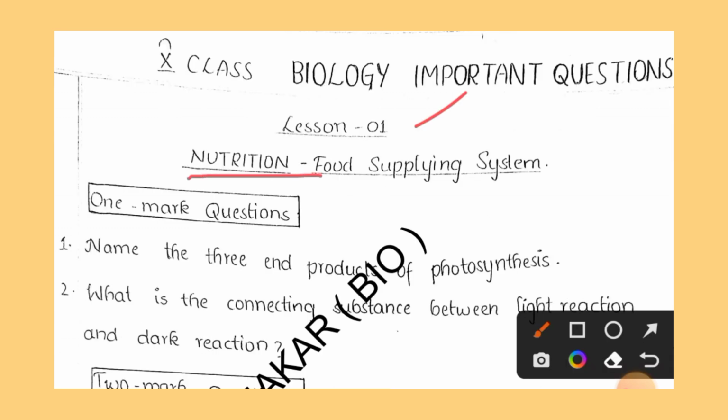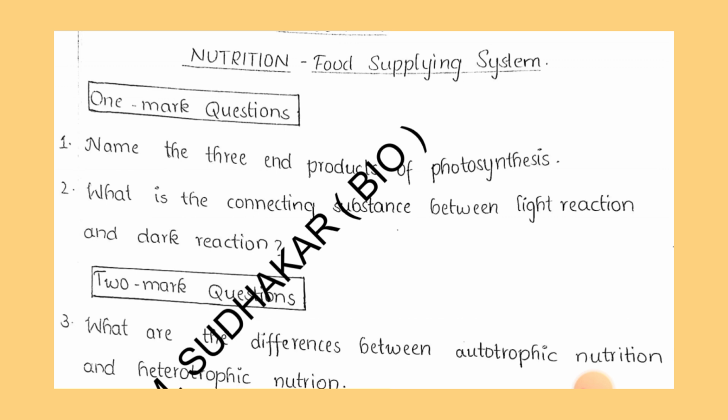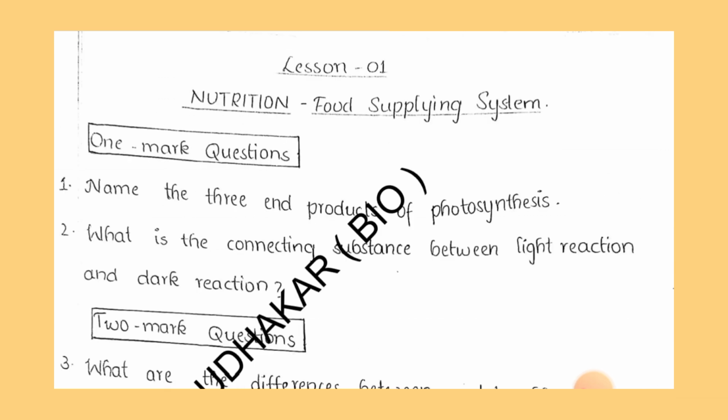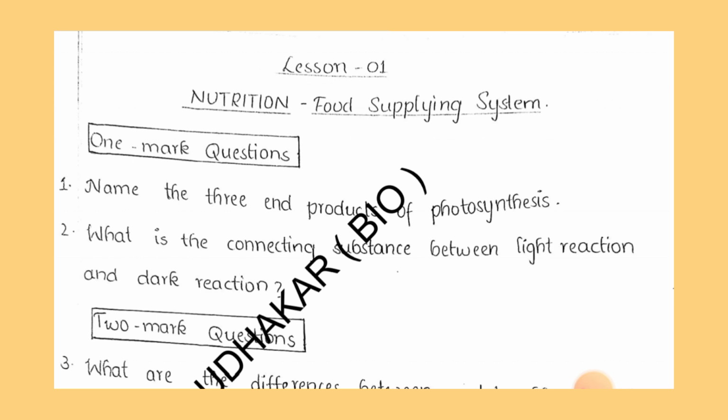The first lesson name is nutrition or the food supplying system. So in this lesson, 1 mark questions we can observe. The first question, name the 3 end products of photosynthesis. Second question, what is the connecting substance between light reaction and dark reaction? So these two questions come under 1 mark questions.